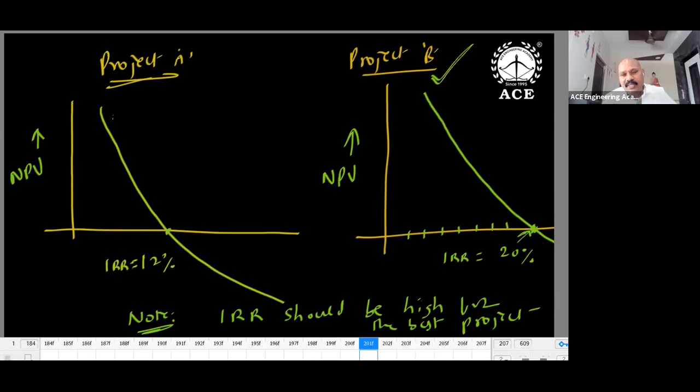IRR should be high for the best project. When you have a comparison, project A, project B, who is good? Who has more IRR value? That is good, because the factor of safety is more here. Up to 20% interest, we will still get positive NPV. Here, only within 12% we get positive; after 12, whatever value you get is on the negative side.